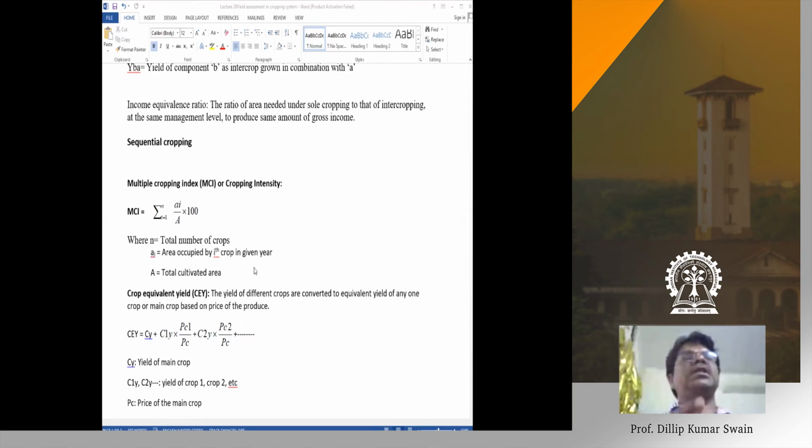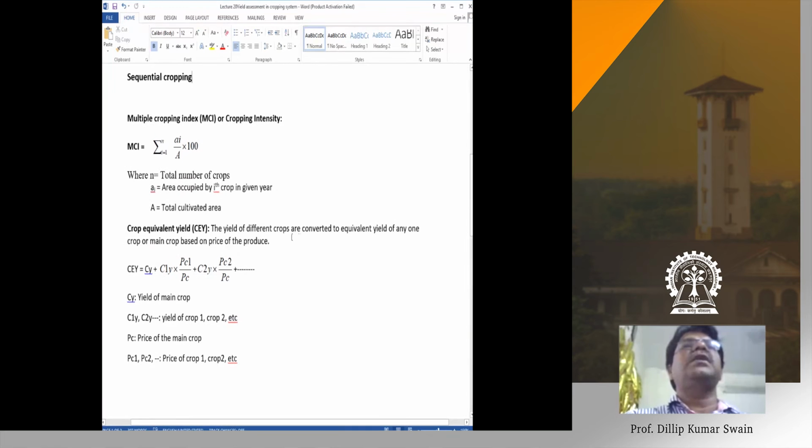So in the case of the multiple cropping index, as a measure of land utilization, we calculate the cropping intensity, and we are also interested to know the crop equivalent yield. When two or three crops are grown in a year, we calculate the crop equivalent yield. Crop equivalent yield means the yields of different crops are converted to the equivalent yield of any one crop or the main crop, based on the price of the produce. That is the crop equivalent yield.